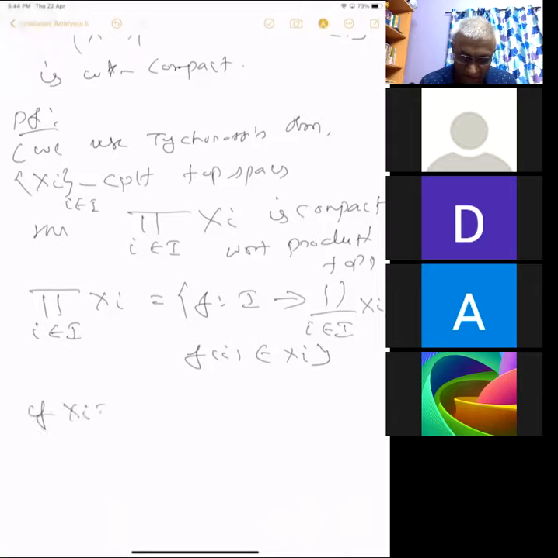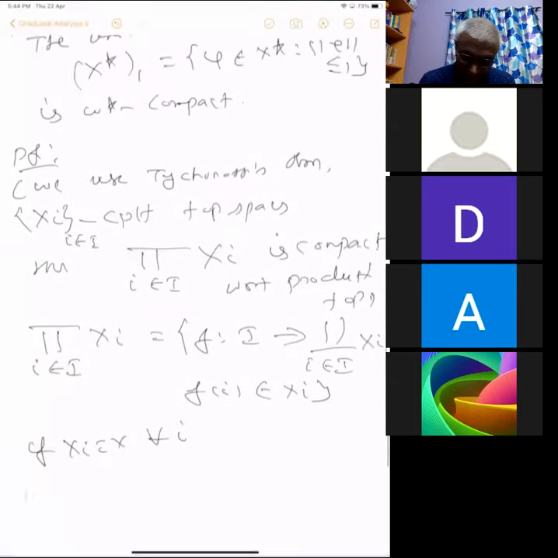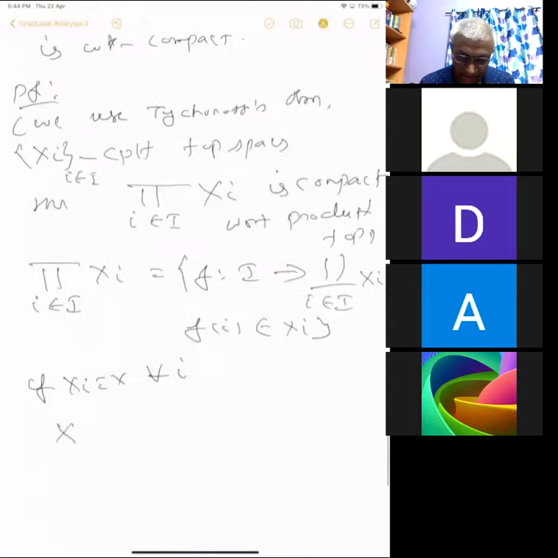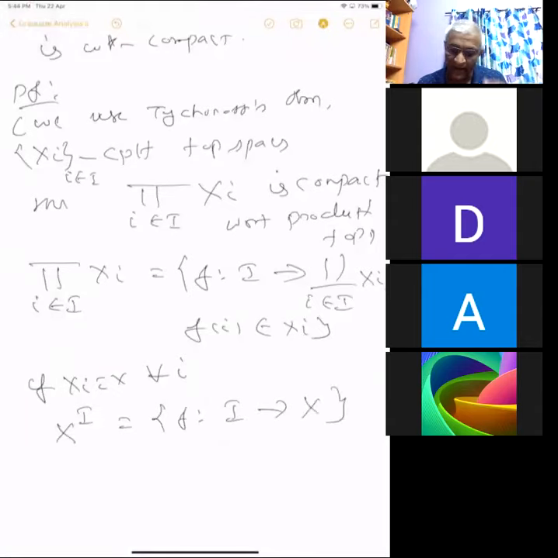If Xi equals X for all i, then we will denote it as X power I, which is equal to the functions f from I to X. That's all. It is just all functions from I to X. This is what the direct product is. Okay.